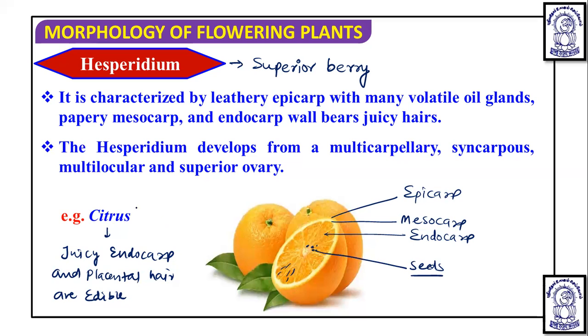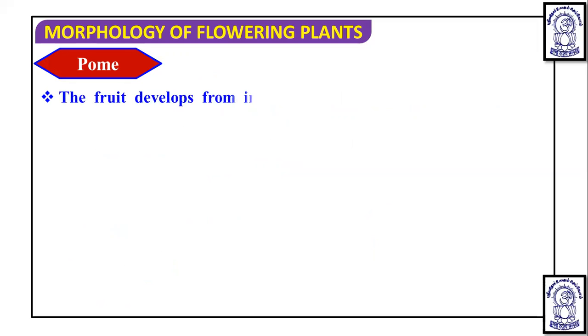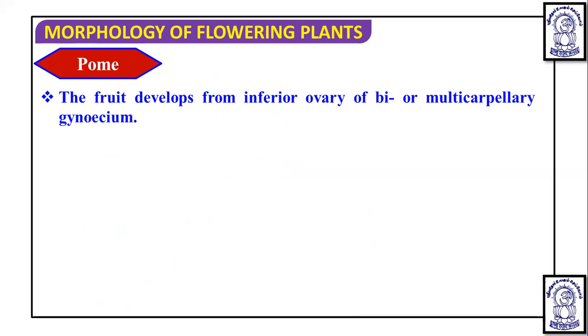Okay, and citrus fruits include orange and lemon. Okay, so this is the hesperidium. After hesperidium, the next fruit we are going to discuss is the pome fruit. This fruit develops from the inferior ovary of a bi- or multicarpellary gynoecium. In this, you see the gynoecium surrounded by a fleshy thalamus, and if it is developing from the inferior ovary, obviously it is a false, simple succulent fruit.